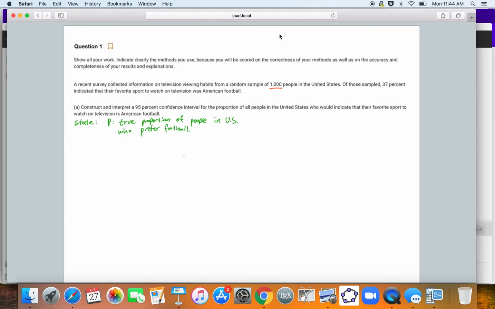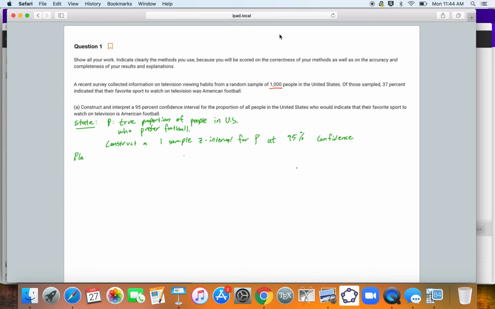And I want to construct a one sample Z interval for P. We're going to do that at 95% confidence.